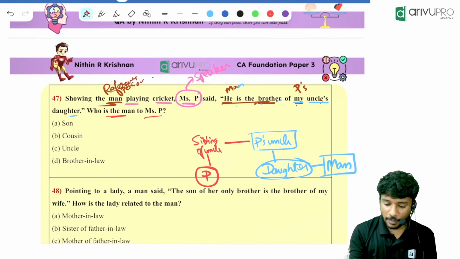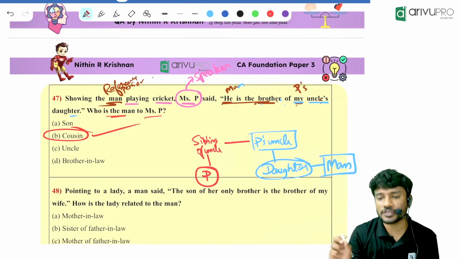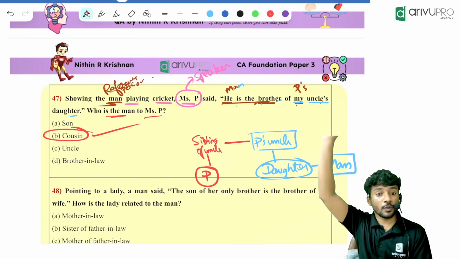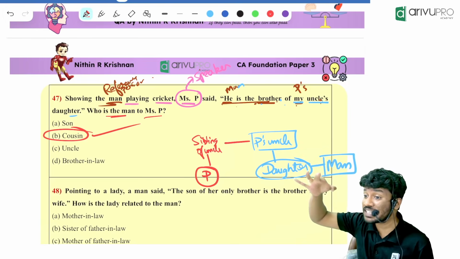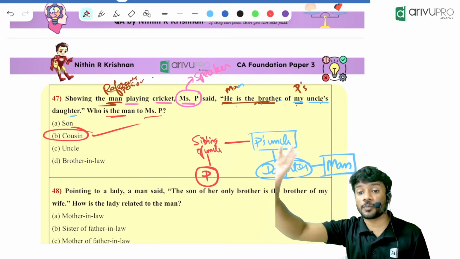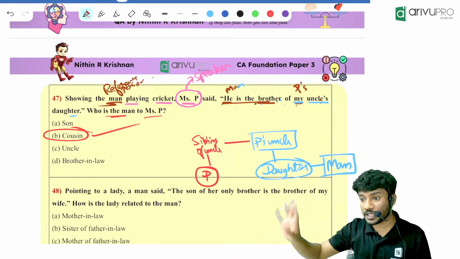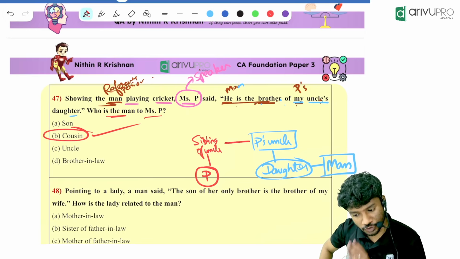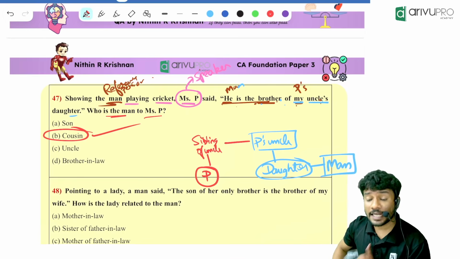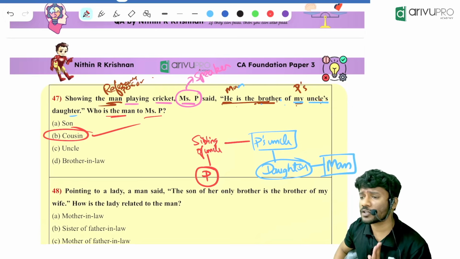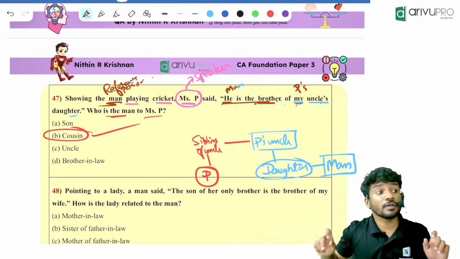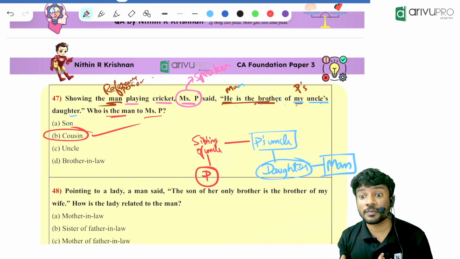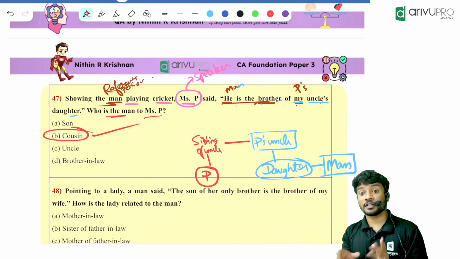How is P and the man related? Cousins to each other. So, did you understand the approach? Always read from the speaker's point of view. We will start from there and we will go for the answer. So, this is the approach throughout. If you ask me, we could have got the answer just by reading it. Why did I draw the family tree? Because questions will get complicated. That time it will be difficult for you if you read it in the normal manner.